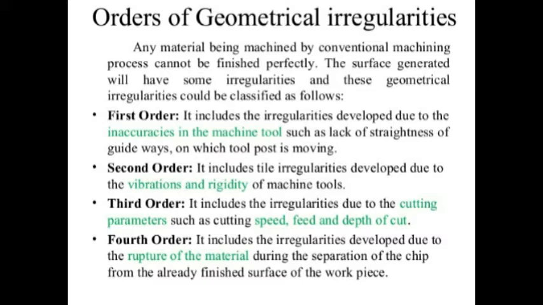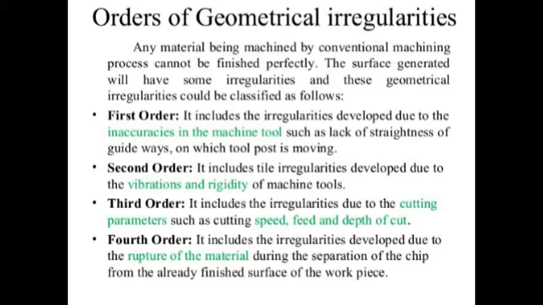Okay, and the next one is the third order. Even if the machine were perfect and completely free from vibrations, some irregularities are caused by the machining itself, due to the characteristics of the process, like the feed marks of the cutting tool. So the first is inaccuracies in the machine tool, the second is vibrations, and the third order is caused by the machining itself.